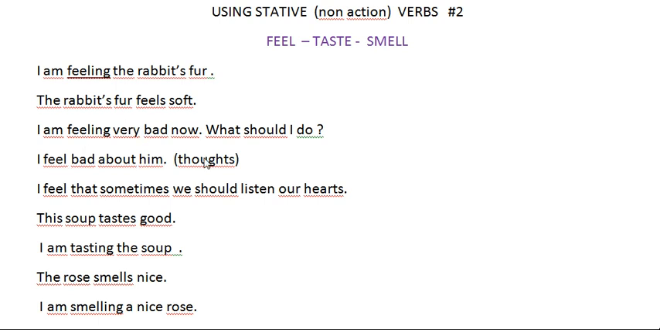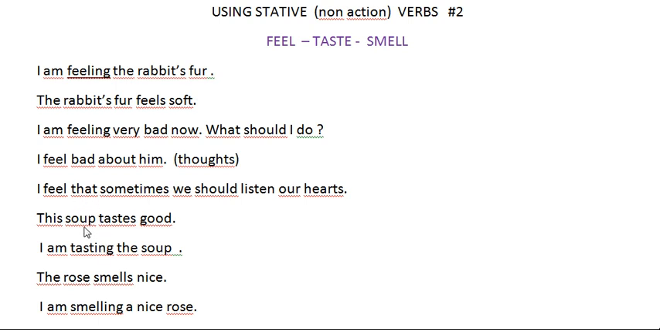We just give our thoughts, ideas, what we're thinking about somebody. Here I say I feel bad about him. I am sorry about him. There is no action here. That's why we don't say I am feeling bad about him. We just say I feel bad about him. And the last sentence is similar to this sentence. I feel that sometimes we should listen to our hearts. I feel, that's what I believe, my idea, my opinion. I feel that sometimes we should listen to our hearts. Here there is no action.